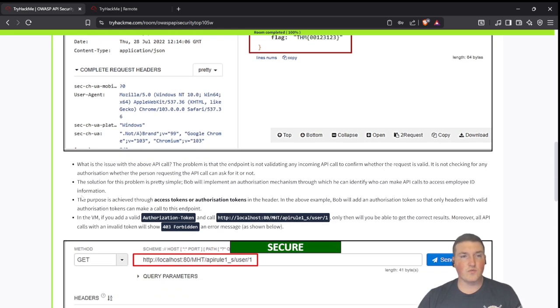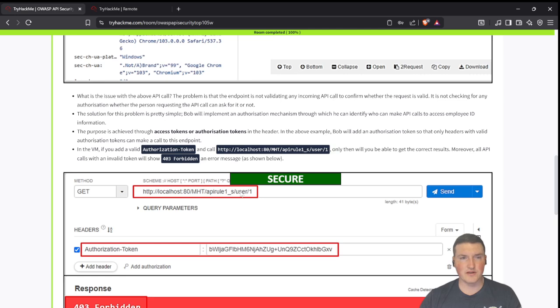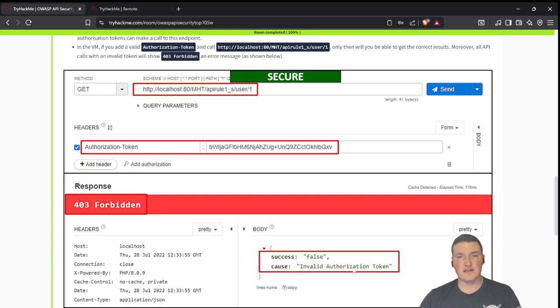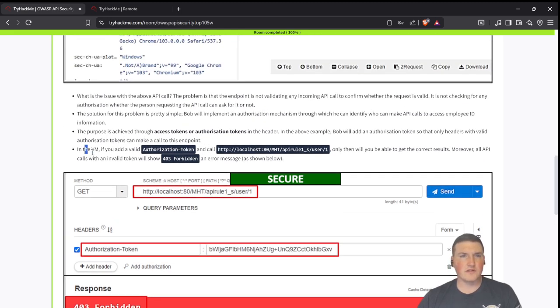So you can see here, what did they do? The way they fixed it in this case is they used an access token. So you can see they added authorization token, boom, and then now when they try to access it, it's invalid. Okay, that's fine. So it says here if you add a valid authorization token, only then will you be able to get the correct results.